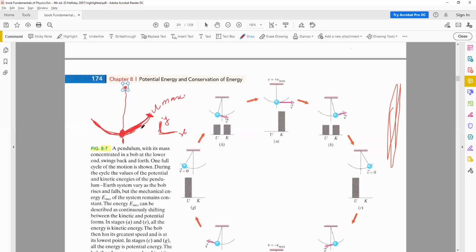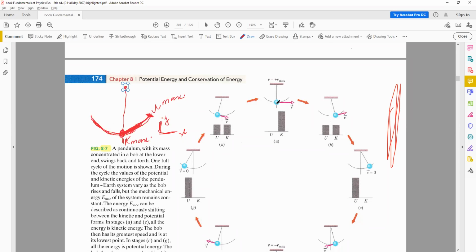So at the maximum, this will again change into kinetic energy, and the kinetic energy becomes maximum here. Then it starts going to the other side, and again you will see that the potential energy starts increasing and the kinetic energy starts decreasing. But at any one time, you will see that K plus U will remain the same. So this is what you have here.